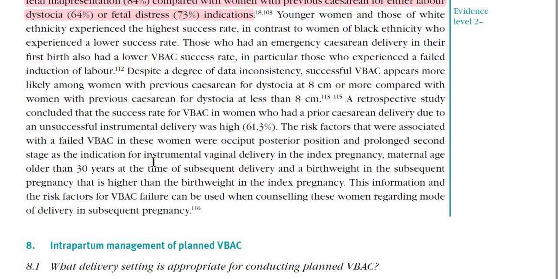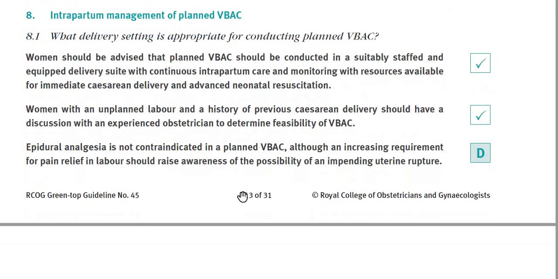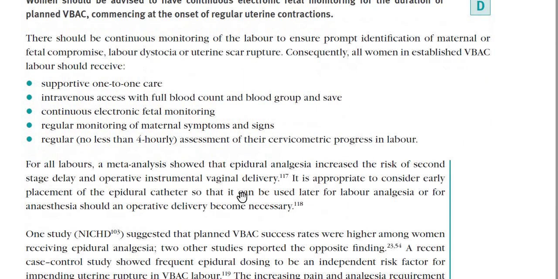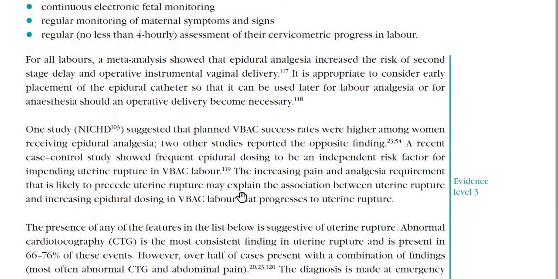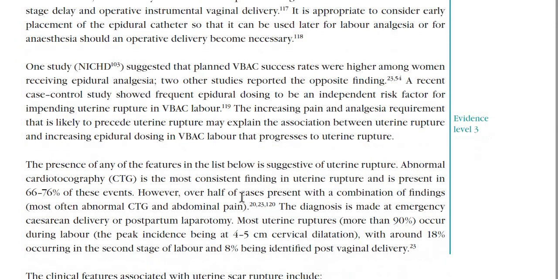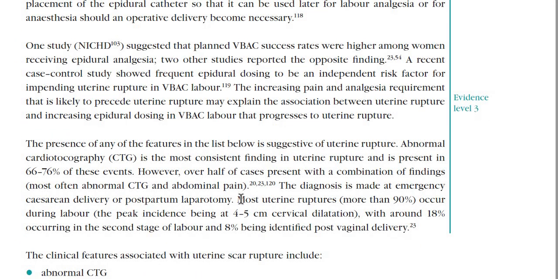Like if 2 or 3 factors are there, read the question very carefully. If several factors are present, like more than 2 or 3 factors, then the chance of planned VBAC will decrease. And if it comes with a combination of 3 factors, the chance of successful VBAC will be very low. And here in the guideline it is written 40%.